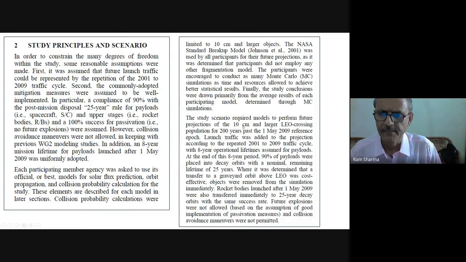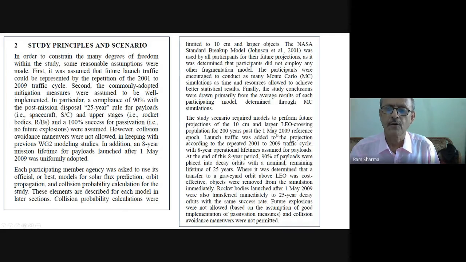All the 10 centimeter and larger objects, and even less than 10 centimeter also are being tracked, their orbits are known. We have to do this study for the next 200 years past the 1st May 2009 reference epoch.